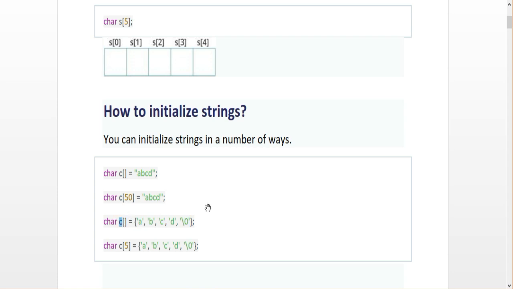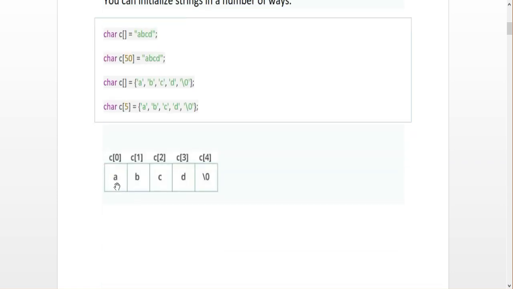In this last line, it is the same character-level string declaration, but I mention the corresponding size of the character array. And these are the values: A, B, C, D, and '\0'. So this is the declaration. The first A is a character. The index of the character string is c[0], and c[1], 2, 3, 4, like an array statement. So the collection of these characters is called the string.